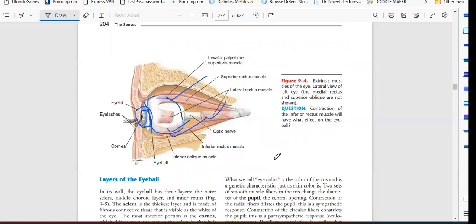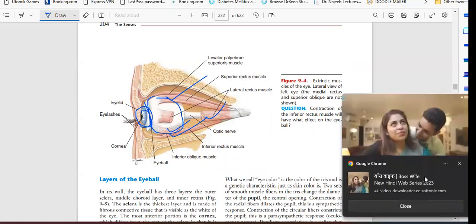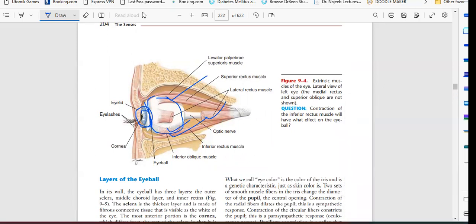So we can rapidly move our eyeballs. Second thing is that if one eye is moving and the second comes 1 or 2 seconds late, what will happen? We have double vision. So you can see the muscles of the eyeball here: one is the levator palpebrae superioris muscle, this is the superior rectus muscle, lateral rectus muscle, inferior rectus muscle, inferior oblique muscle. So these are the muscles which are connected to the eyeballs.